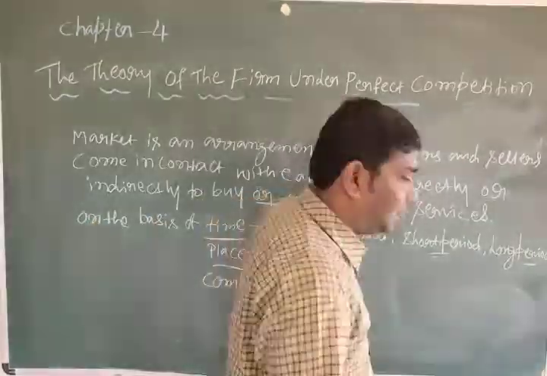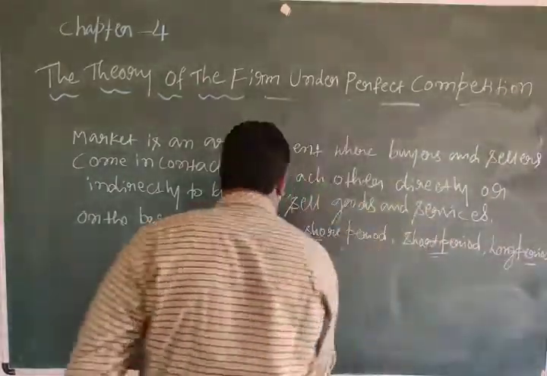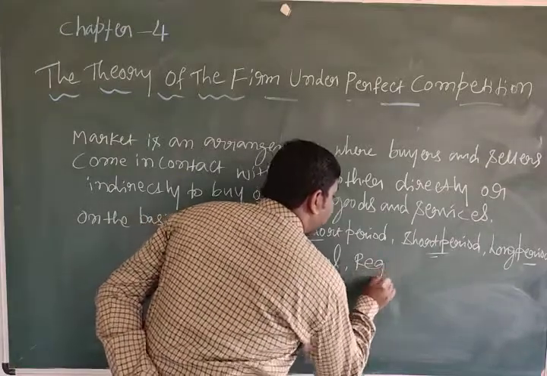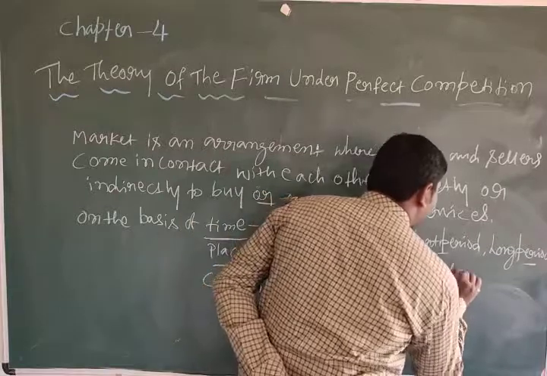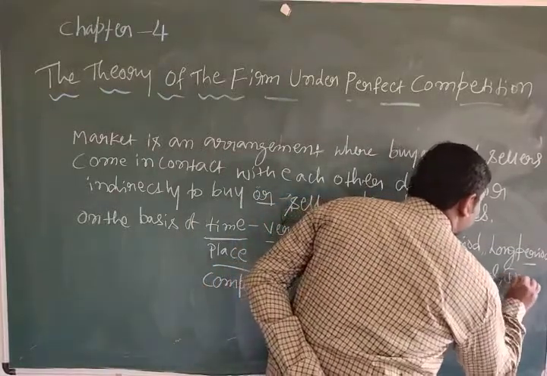On the base of place, we can say: local, regional, national and international.